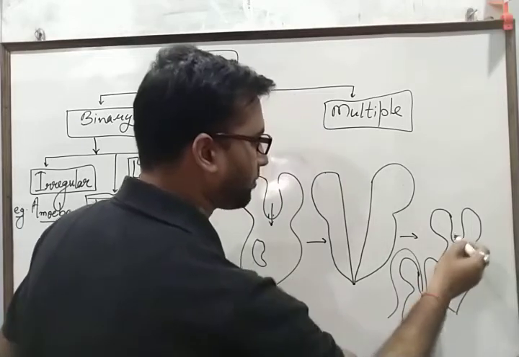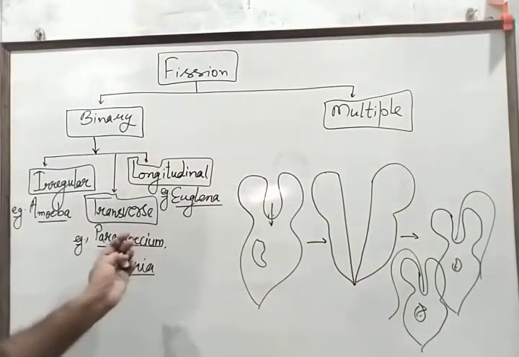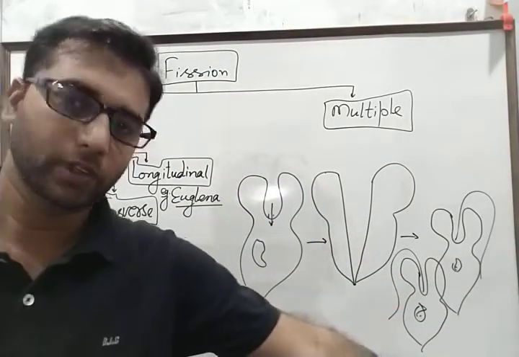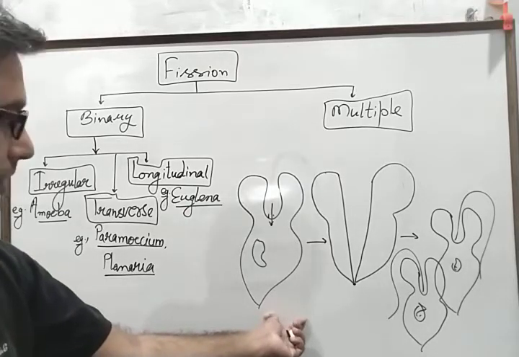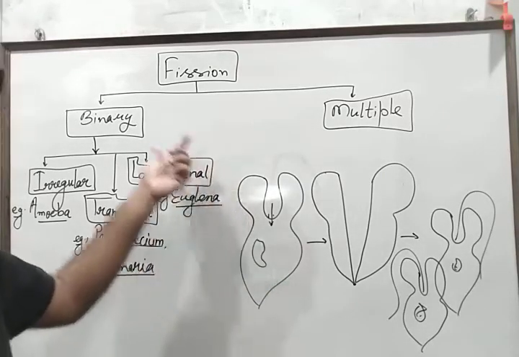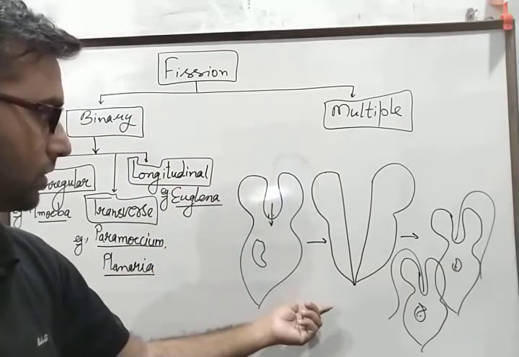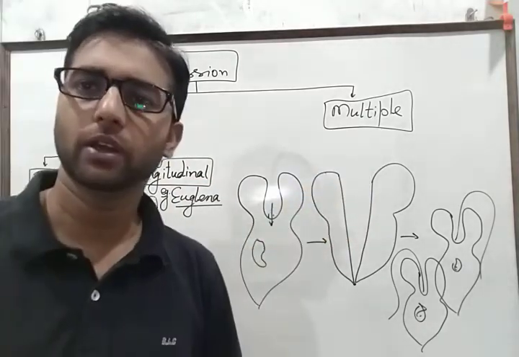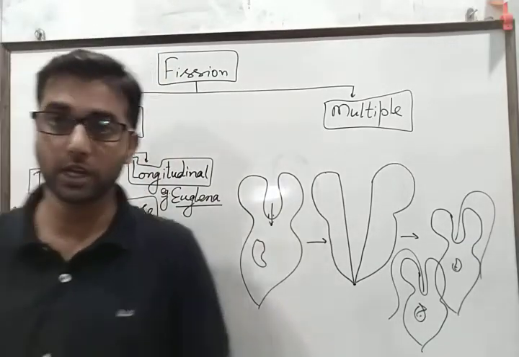Okay, having flagella. So this is longitudinal binary fission by which Euglena is formed and it reproduces asexually, called longitudinal binary fission under asexual reproduction. Now what is multiple fission? Multiple fission is actually a device.